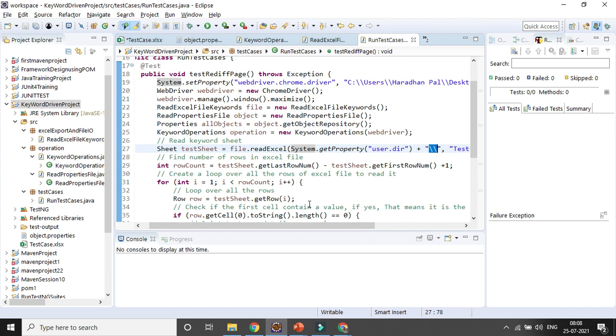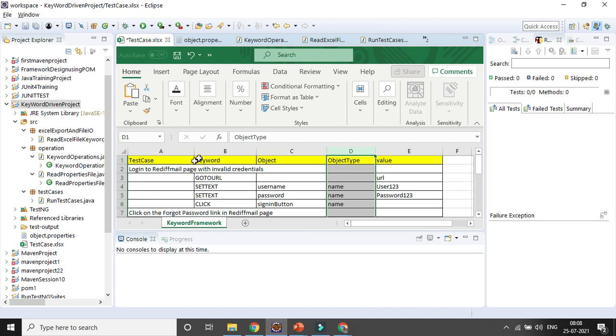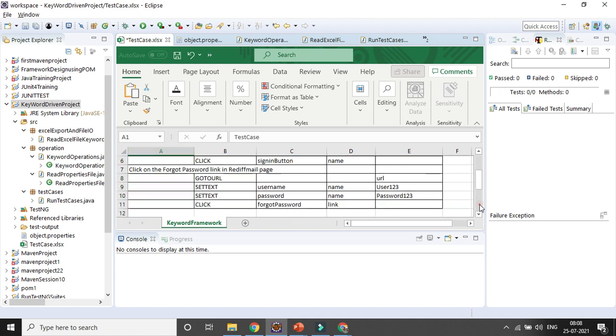Then here I want to go to the sheet, I want to go through all the rows, right? Then how can I go to the rows here? Suppose this is my first row, I want to get the data in my first row, and I want to get the data in my last row as well.